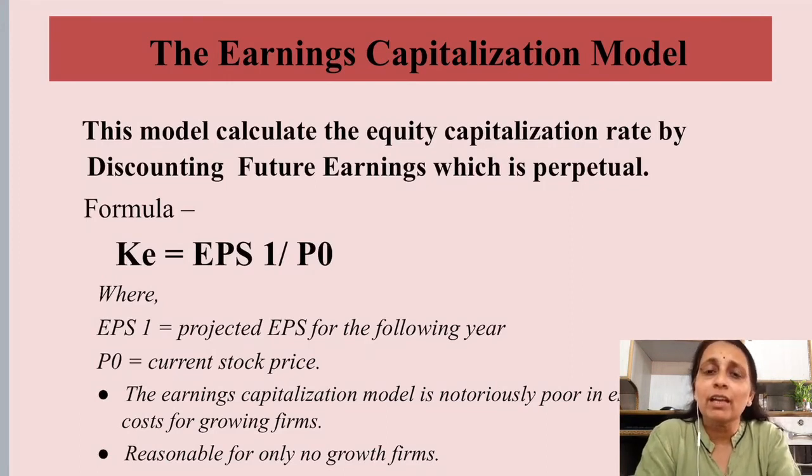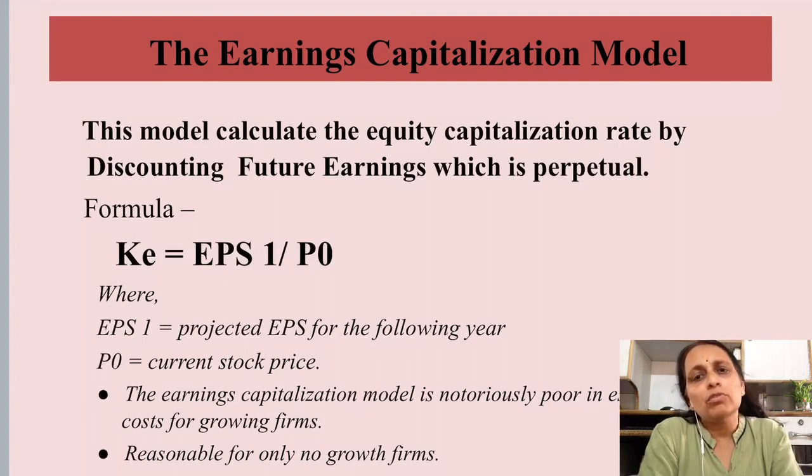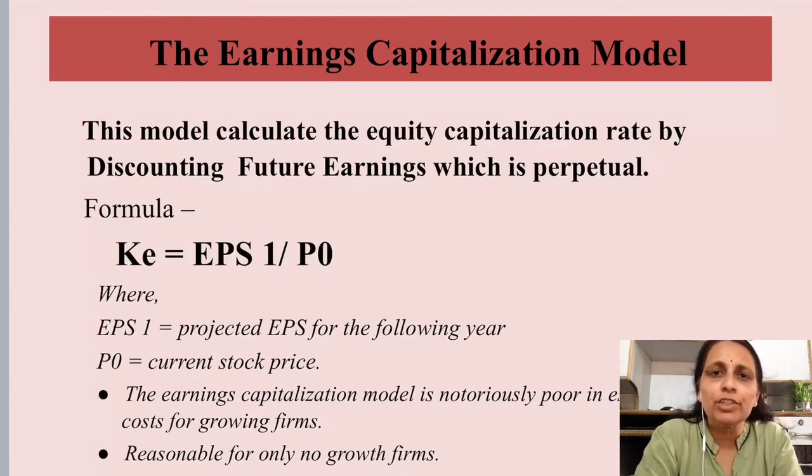So in this case we are calling it the cost of equity, but basically this is a formula for the perpetual discount rate. And what is the fundamental principle of this technique? It says if you can discount the perpetual earning with a certain rate, that rate becomes the cost of equity, so that it equates to the current market price. So the formula is very, very simple. It is EPS1. EPS1 means earning per share at the end of the year, not today. Today's EPS will be EPS0. So EPS1, the EPS next year, divided by the current market price, which is P0.